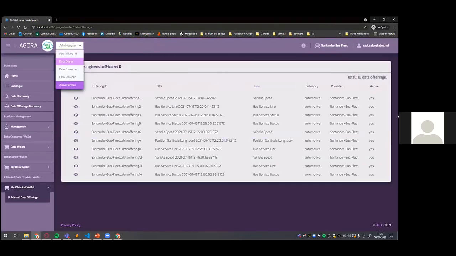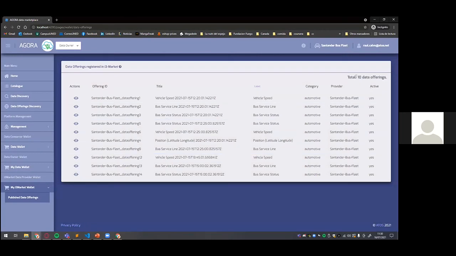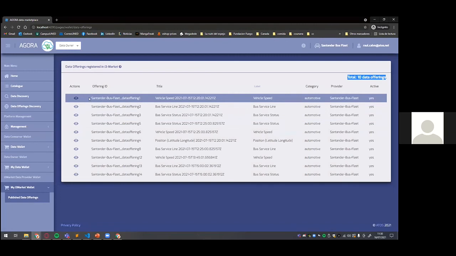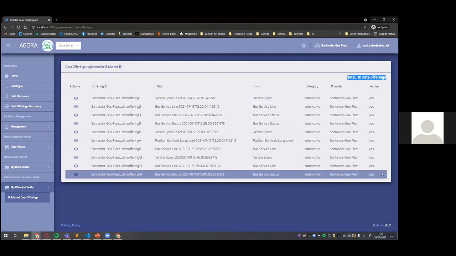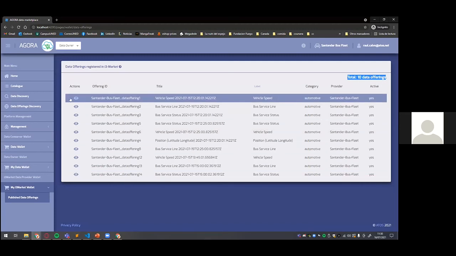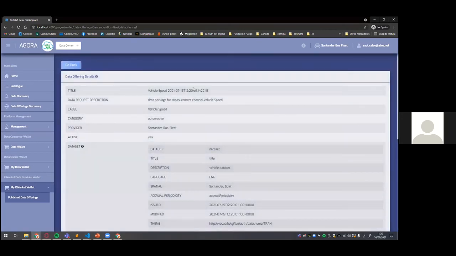And here we can see that there are more than 10 data offerings. That's something that we are working on with the semantic component people. But for now, we're displaying these 10 offerings that this device has published to the semantic component, the data offering component, sorry. And we're going to check one of them.